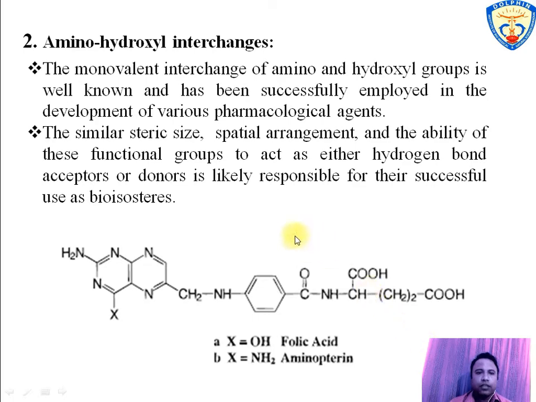The next is amino versus hydroxyl interchange. As both groups have monovalency and similar steric and spatial arrangement, they act as hydrogen bond acceptor or donor. In this figure, X is equal to OH, which is replaced by an amino group to form aminopterin, where aminopterin has high binding affinity to the enzyme dihydrofolate reductase in comparison to folic acid.